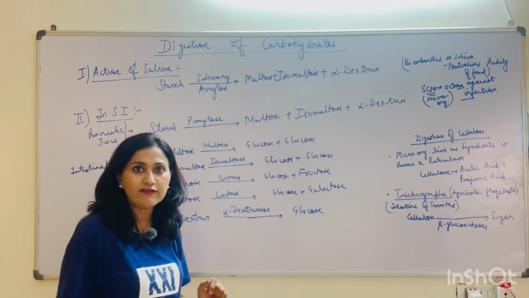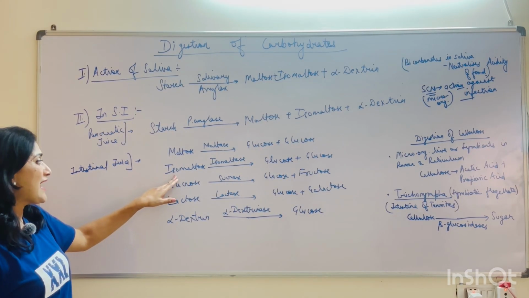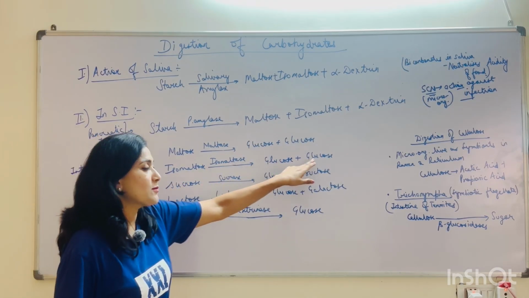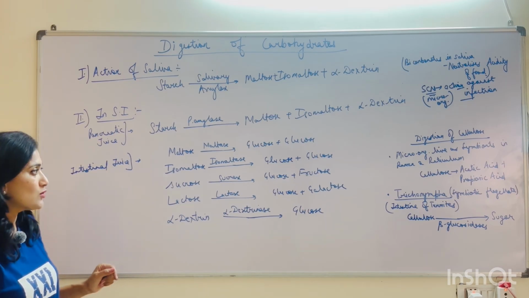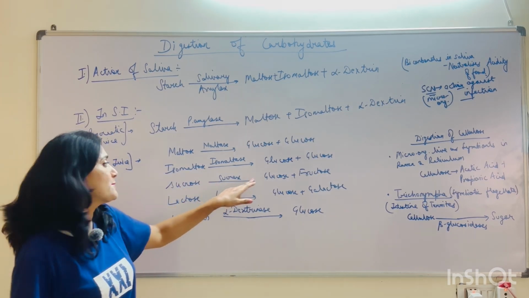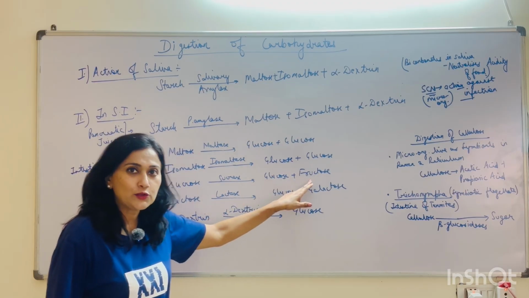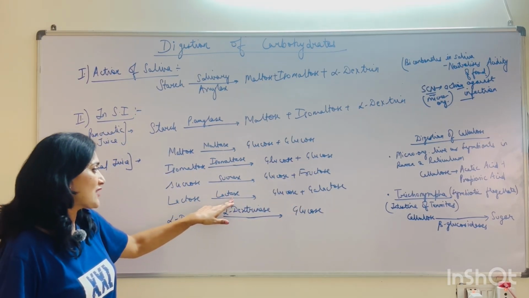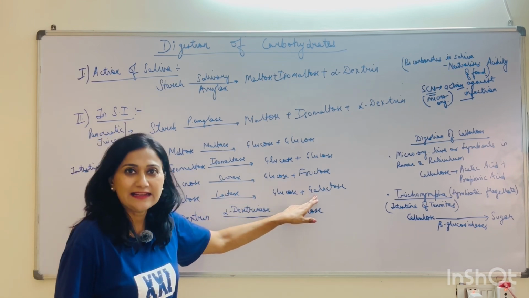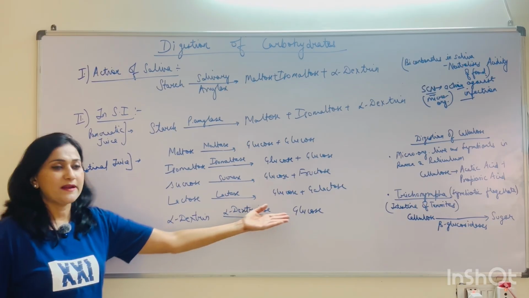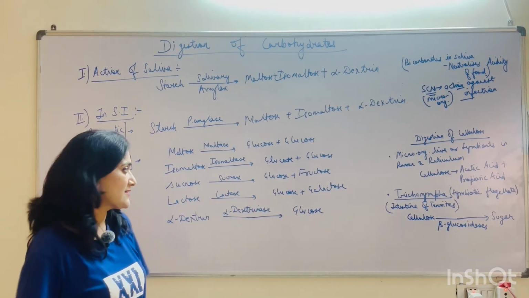Maltose, by the presence of the enzyme maltase, breaks down into its component monosaccharides, that is 2 molecules of glucose. Similarly, isomaltose, by the action of isomaltase enzyme, also breaks down into glucose units, the monosaccharides. Then sucrose, by the action of sucrase, breaks down into glucose and fructose. Lactose, the milk sugar, breaks down by the action of lactase into glucose and galactose. And dextrins, by dextrinase, break down into glucose components.